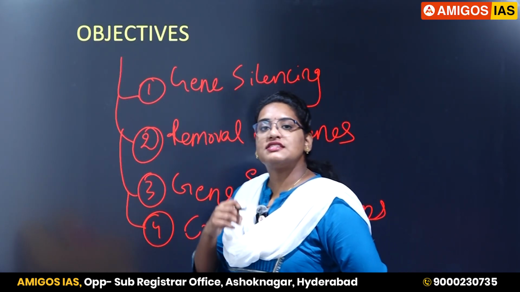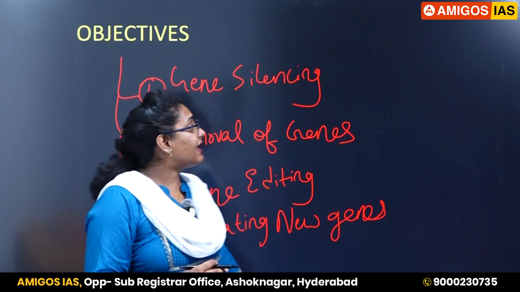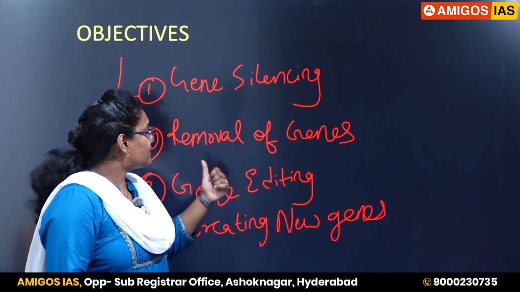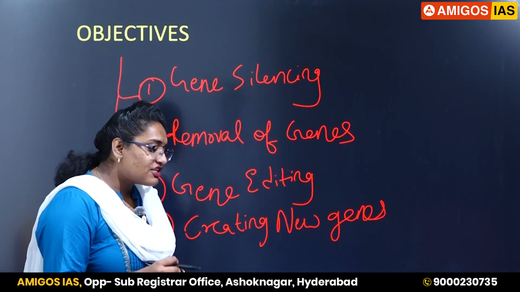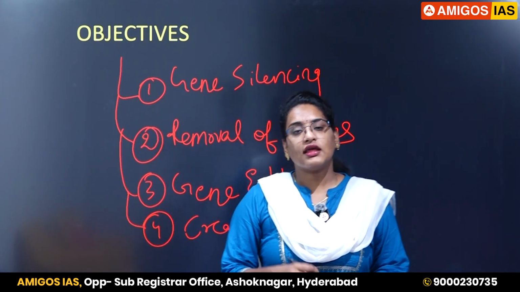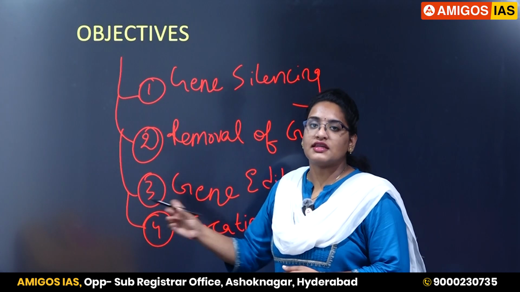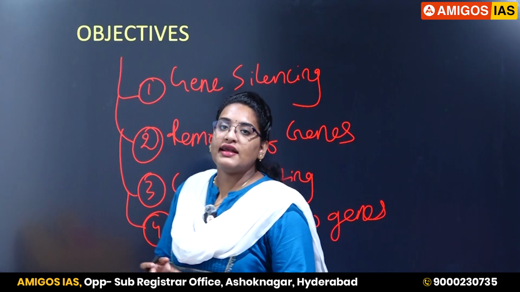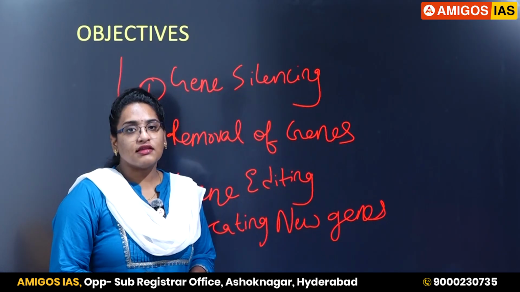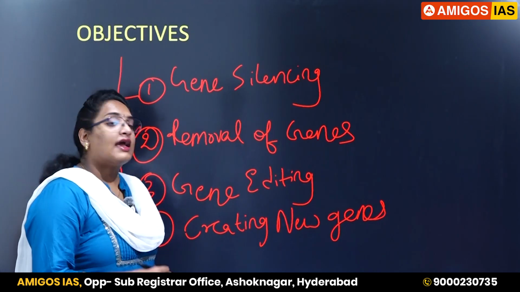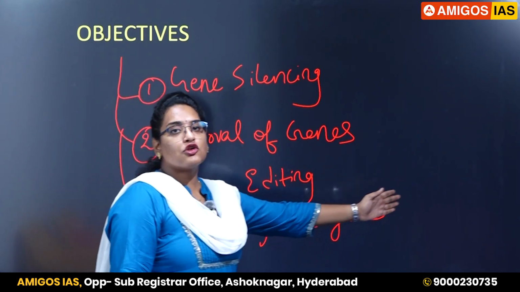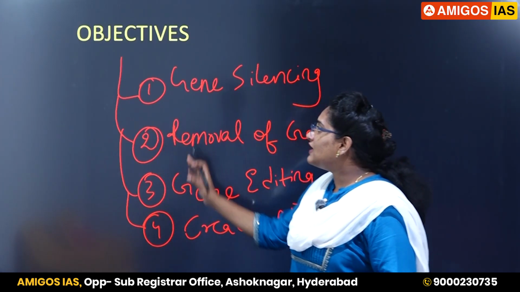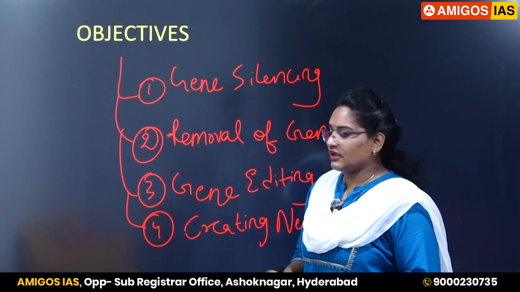Any gene which is detrimental to humans or plants can be silenced, that is, muted, by using genetic engineering tools. The second one is removal of genes. Any genes which may cause a genetic disorder in humans can be removed. The third one is gene editing. Any gene can be edited, modified or altered to get the required traits in humans or plants. And the fourth is creating new genes, for example, introduction of foreign bacteria into plants, like the example of BT cotton. So these are the objectives of genetic engineering.